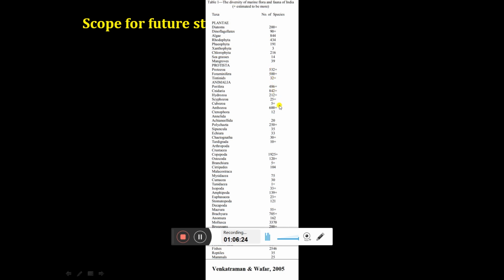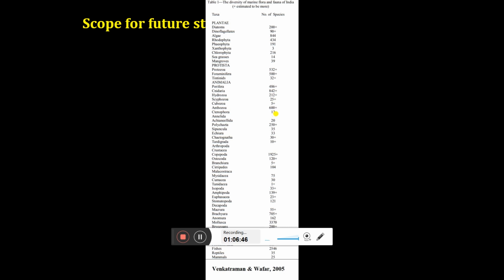In case of animalia, I can show you some groups. For example, the cubozoa. Only five species are recorded throughout India. Right, there are several species described under cubozoa, but nobody is working on the cubozoans of India. So one zoologist can take up this group and start working on it. Okay, for example, Ctenophora. Only 12 species are reported, very less.